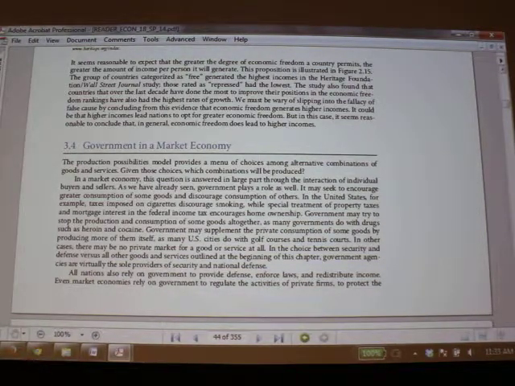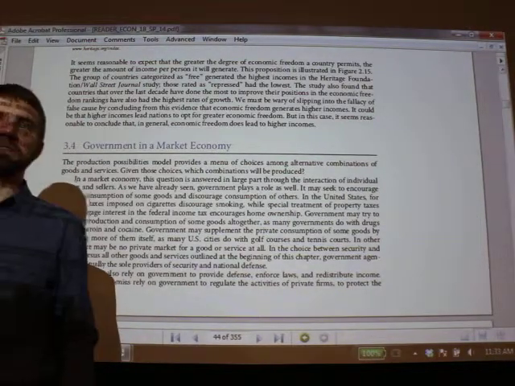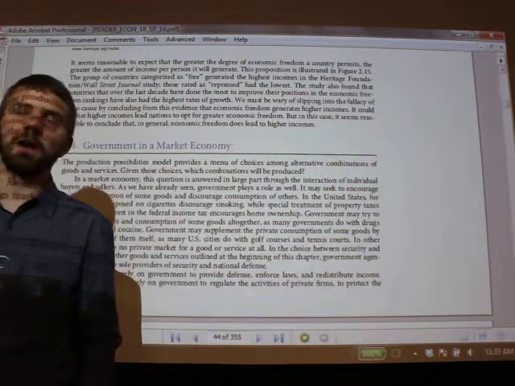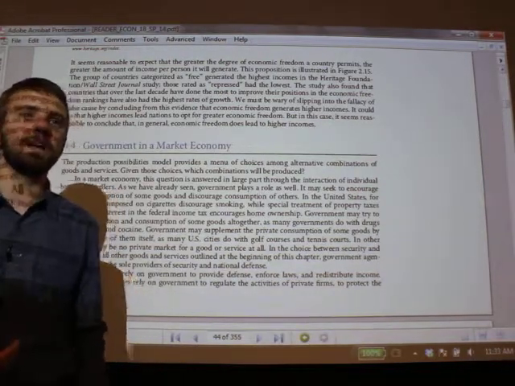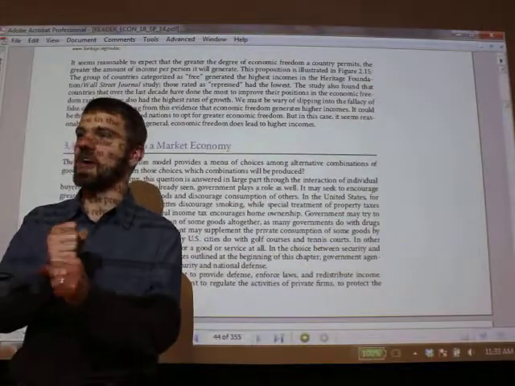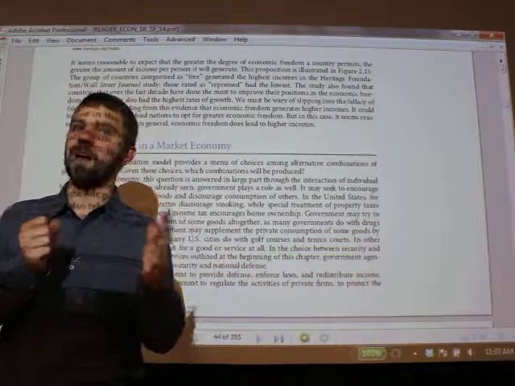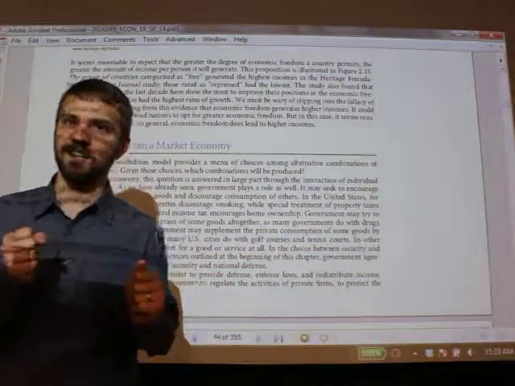So although economists generally believe that markets are a good way to achieve efficiency in the economy, it doesn't mean that there's no role for government. We need government to make sure that pollution is not out of control, to provide policing and courts and national defense. And so few people argue that we need to have a pure market capitalist economy with absolutely no role for government. The question is, what is the appropriate balance? And that is one of the deepest questions in economics.